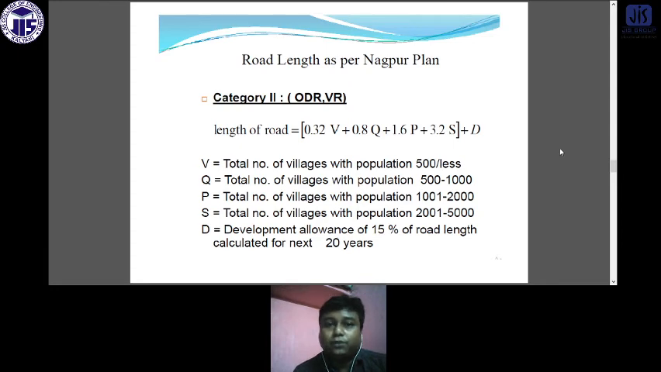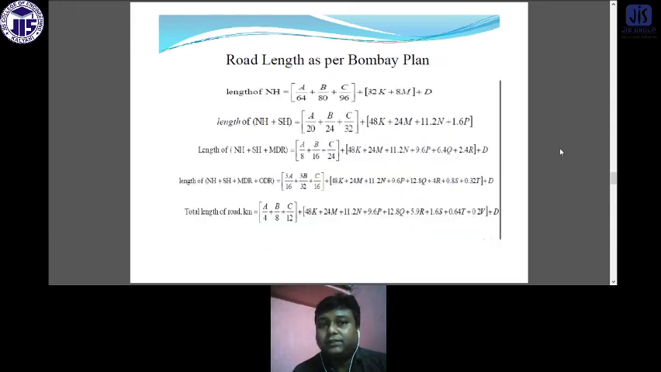And this one for ODR, Other District Road, and VR, Village Road. So here you can find what V is. V is equal to total number of villages with population 500 or less. Q is equal to total number of villages with population 500 to 1000. In a similar way, for P, S is also given, total number based on the population, and D is equal to development allowance, which means it is a safety factor for the next forecasting year. It is considered 50%, 15%.